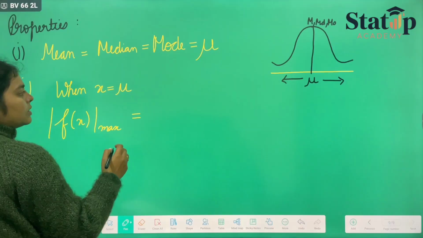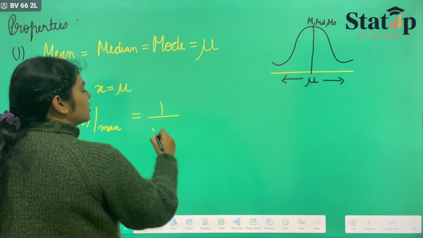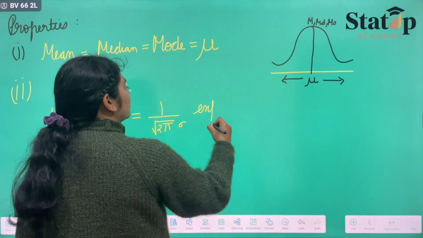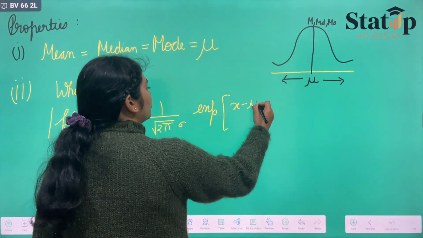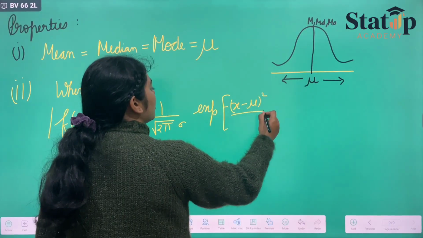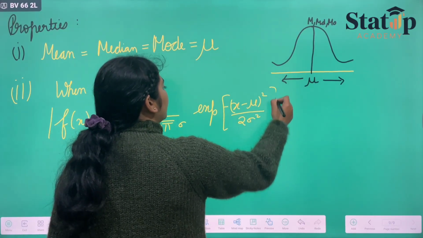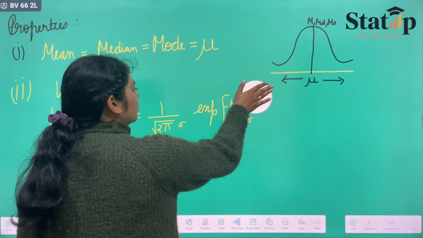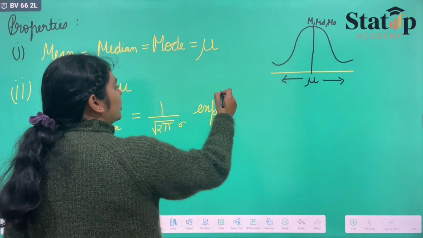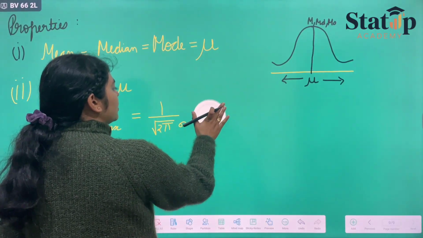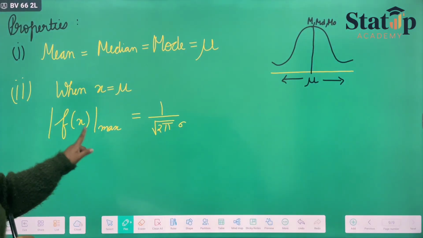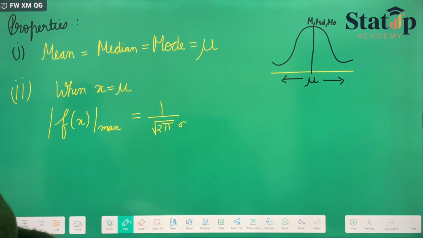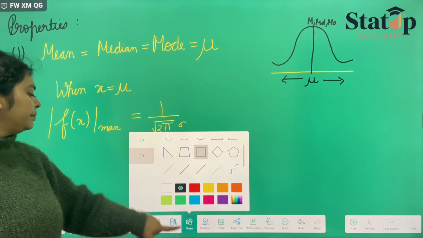Our pdf was 1 upon root 2 pi sigma into exponential of minus (x minus mu) whole square upon 2 sigma square. Now if we put x equals mu, this whole term becomes 0. Exponential raised to the power 0 becomes 1. So our f is maximum at 1 upon root 2 pi sigma. This is the value at which f(x) is maximum.